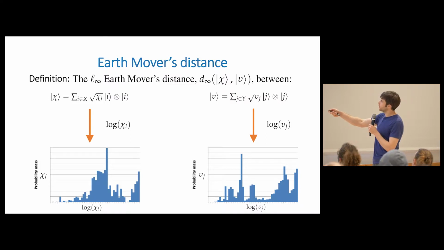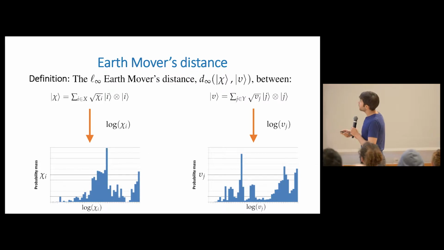And so this is a probability distribution because all the Schmidt coefficients sum to 1. And it's really like the probability distribution of the random variable which takes the value log chi sub i with probability chi sub i. Okay, so this is a probability distribution. This is the corresponding one for nu.